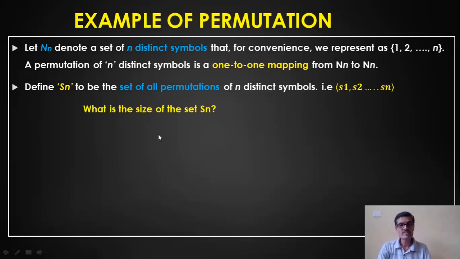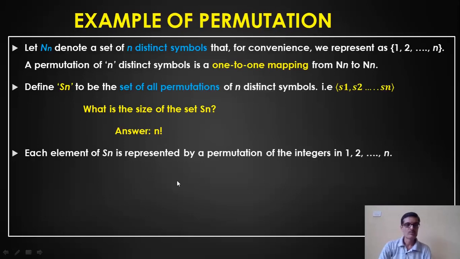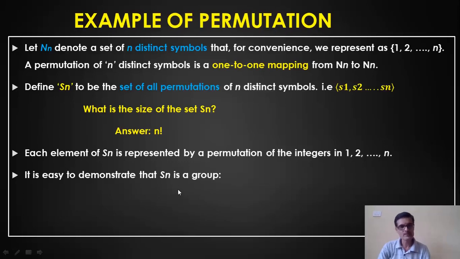Now, what is the size of that Sn? That means how many permutations are possible if there are n elements in N. That is nothing but n factorial. Those many permutations are possible. I'll take up an example. Each element of Sn is represented by a permutation of the elements, as I told already. It is very easy to show that this Sn forms a group under a particular operation. What that operation is, I will tell you a bit later.